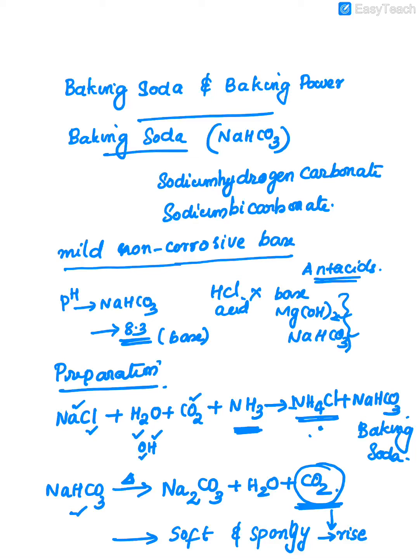During cake preparation, or bread preparation, or whatever the food material in which we are adding this sodium hydrogen carbonate, due to heating or mixing with water, the following reaction happens. Due to the chemical reaction, carbon dioxide is produced. The carbon dioxide causes the food, maybe the bread or cake or bonda, to rise and become soft and spongy.